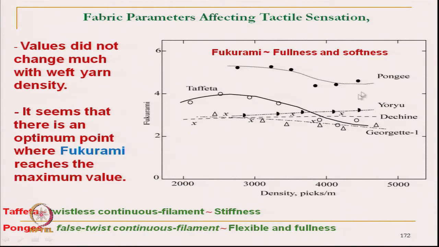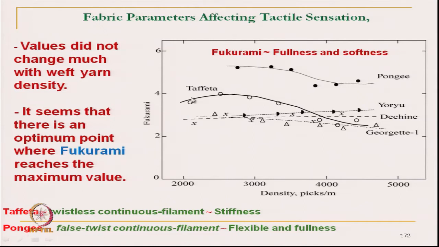But if we see the Pongee, which is made of false twisted yarn, it gives a fullness fabric and soft feeling. So, if we want a soft feeling fabric, higher Fukurami, we can go for this type of yarn, false twisted yarn.